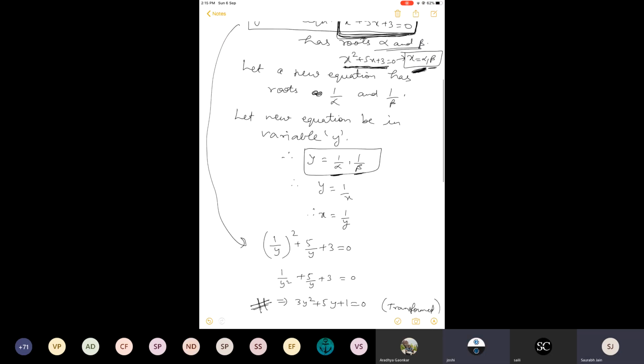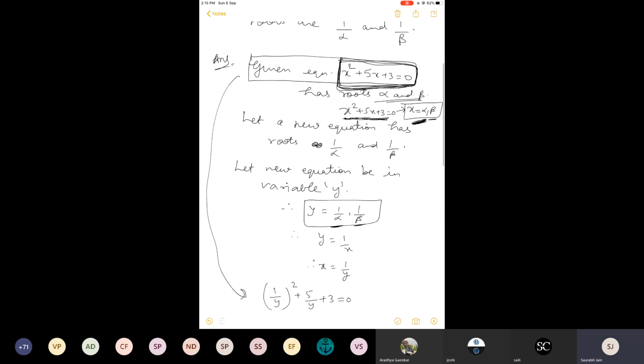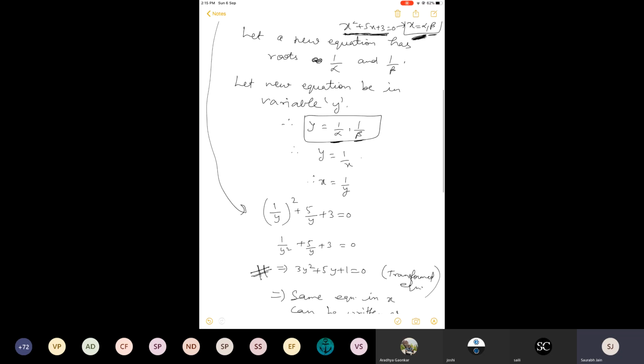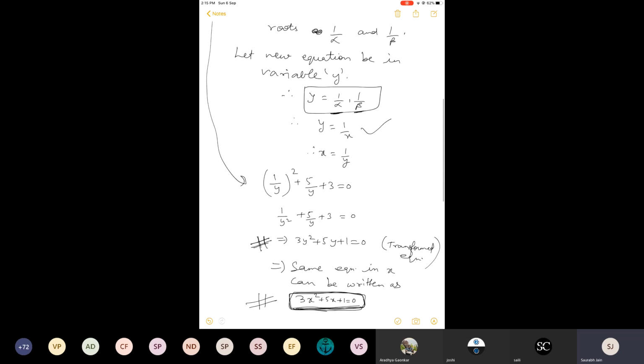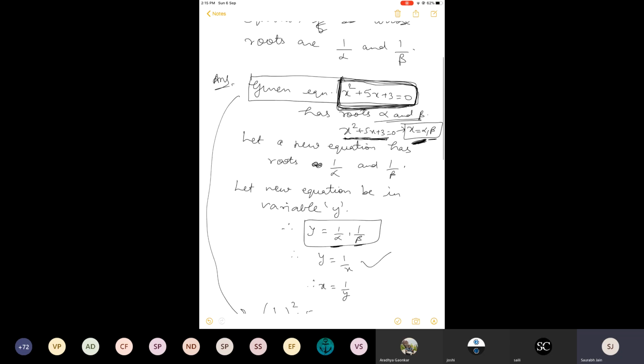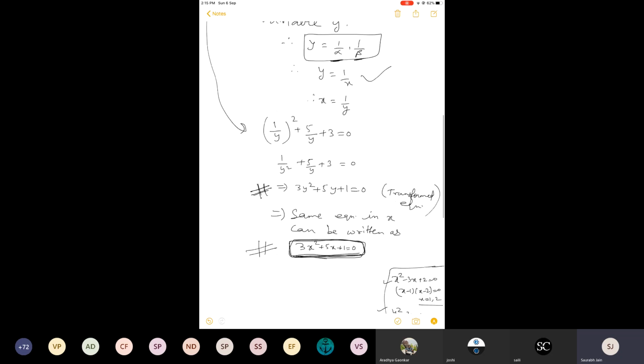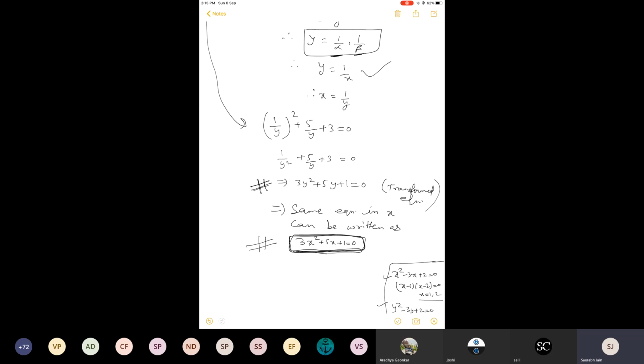Why? Because this equation, the one in the box, has been transformed, changed by using this rule, y is equal to 1 by x. And I substituted x equal to 1 by y in this equation in the box. After transformation, I got this equation. And what I told you after this is that once the equation is transformed, it is changed.